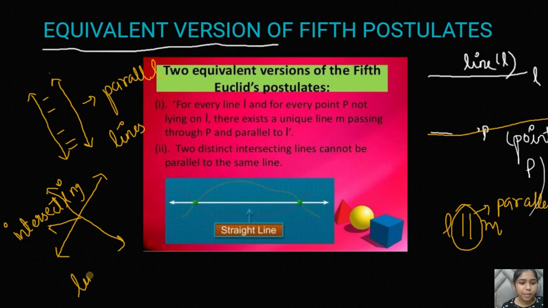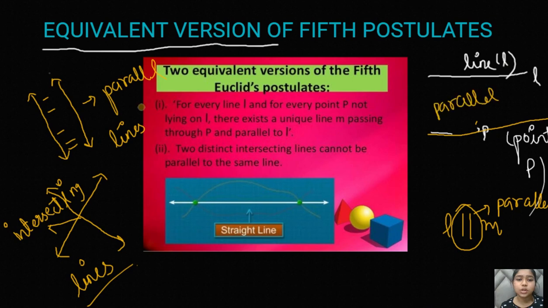Just learn about the parallel and intersecting lines. These are very important in geometry. You will learn about these kinds of lines in your next chapter, lines and angles. In triangles you will learn certain theorems. So if a point is not lying on a line, then a particular line will pass through this point and they both will be parallel to each other. This is the first equivalent version of the fifth postulate.